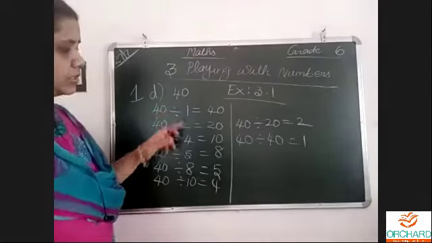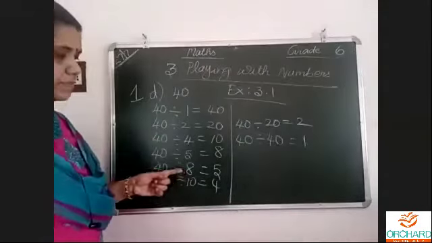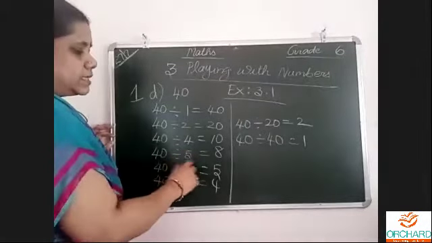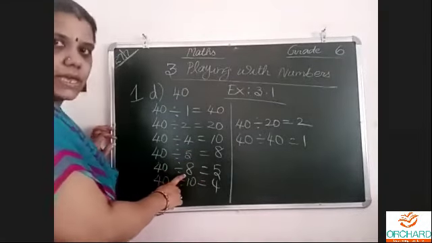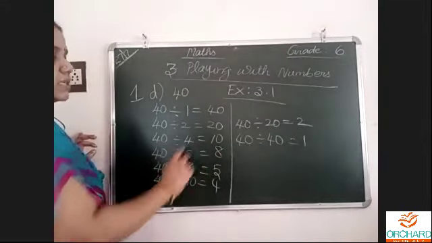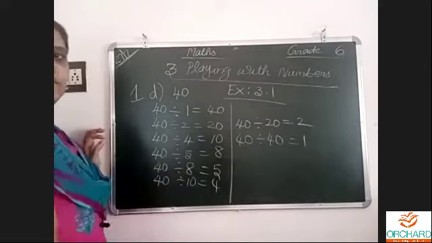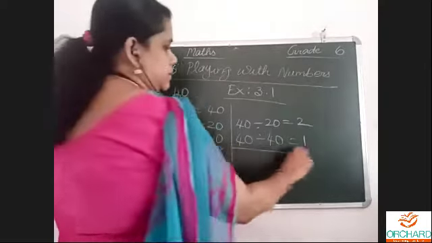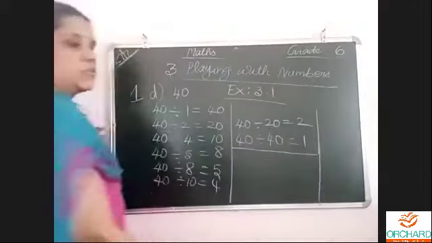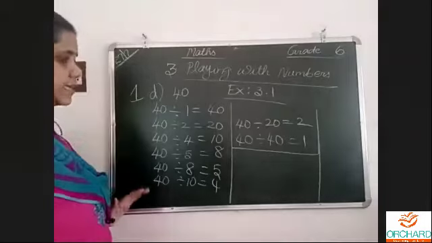it means after 1, 2, 3, 4, 5, 6 and 7 will not come, 8 will come. That time automatically 40 divided by 8, 8 5s are 40. So automatically these numbers, after that all changing: 10 here, 4 here; 20 here, 2 there; 40 here, 1 there. That is the shortcut method. However you understand, that's okay. That's the shortcut method. Now I have listed out the factors.